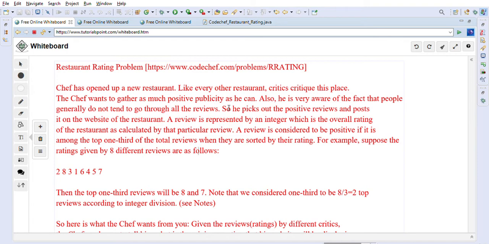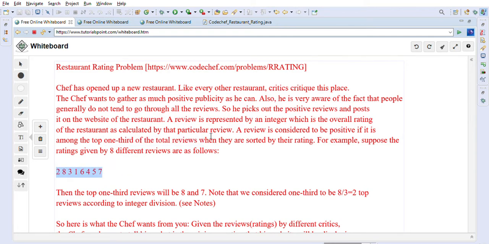A review is represented by an integer, which is the overall rating of the restaurant as calculated by the particular review. A review is considered to be positive if it is among the top one third of total reviews when they are sorted by their rating. For example, suppose the ratings given are 8 different reviews as follows. So these are the different 8 ratings.